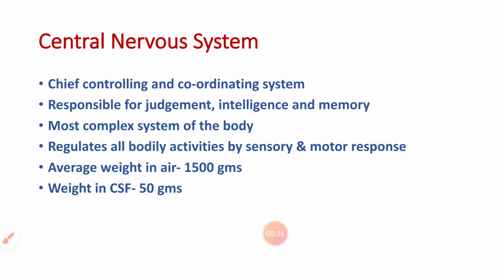The sensory part of the nervous system collects information from the surroundings and helps in gaining knowledge and experience, whereas the motor part is responsible for the response of the body. The average weight of the brain is about 1500 grams. It measures about 1200 to 1300 grams in females, whereas it measures about 1400 to 1500 grams in males. Since the brain floats in the cerebrospinal fluid, it weighs only 50 grams in the cerebrospinal fluid.